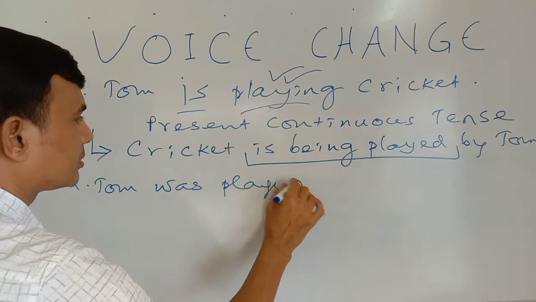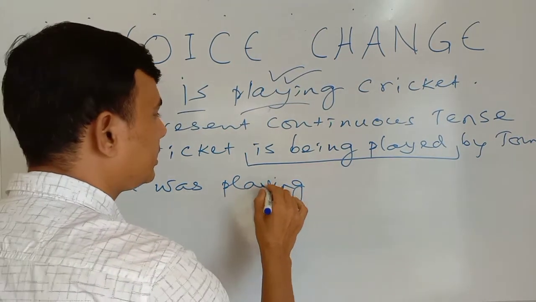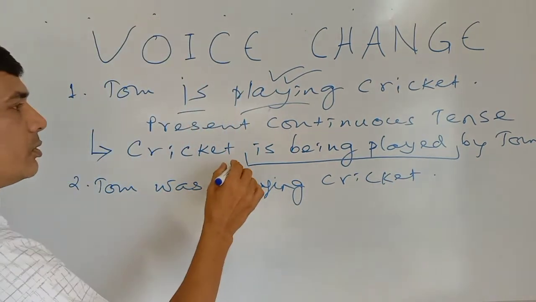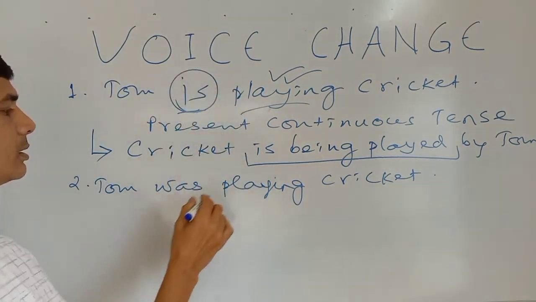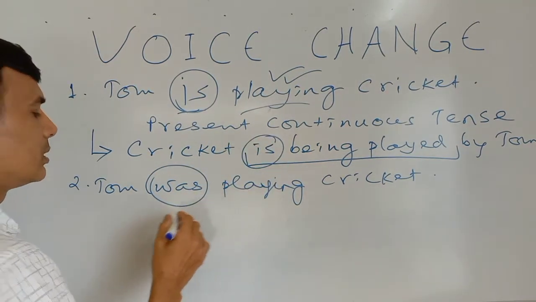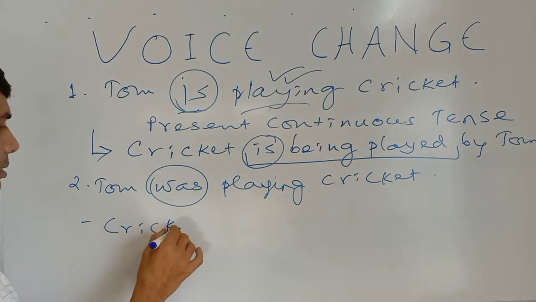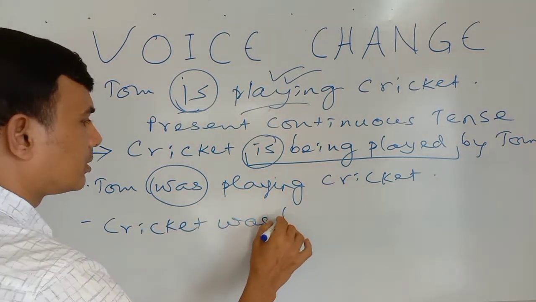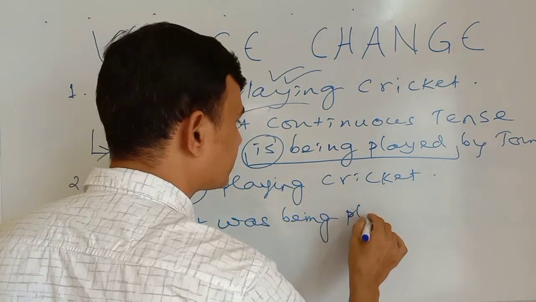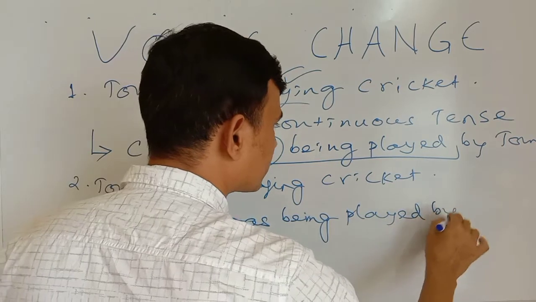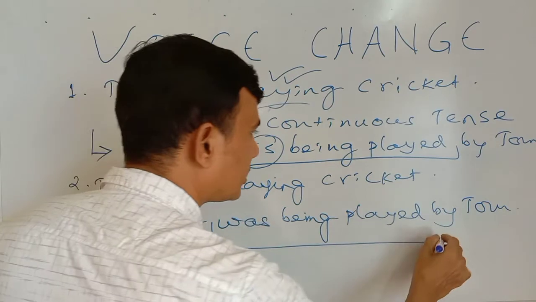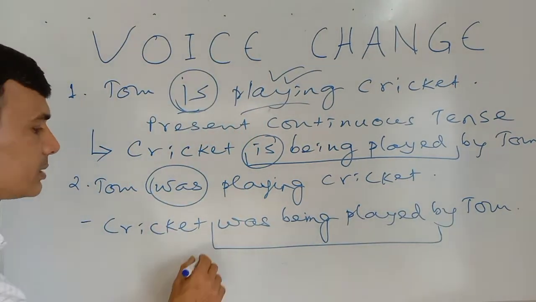After this, come to the second sentence. Tom was playing. When I write is playing and again was playing, I will change this form. Cricket was being played by Tom. Okay, look at this. This is past continuous.